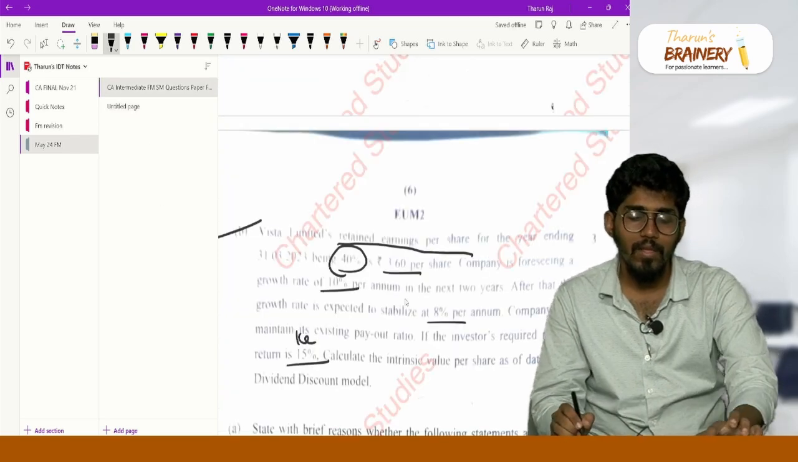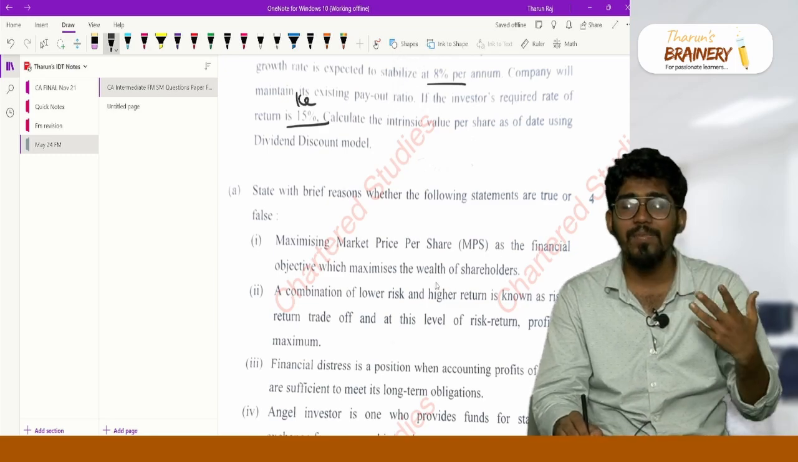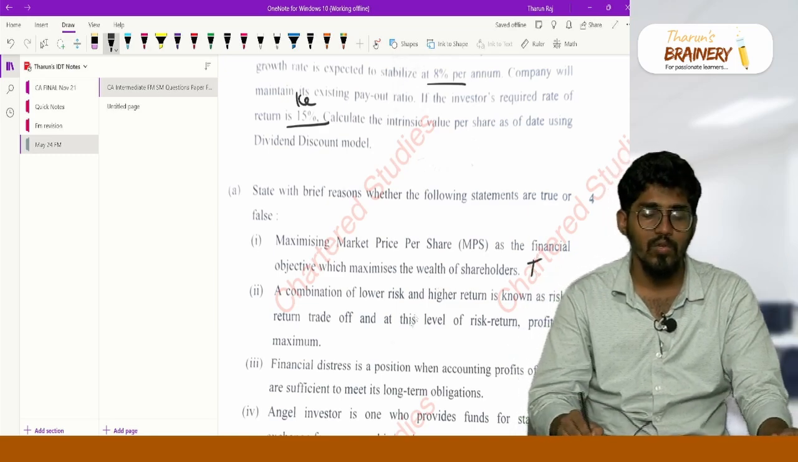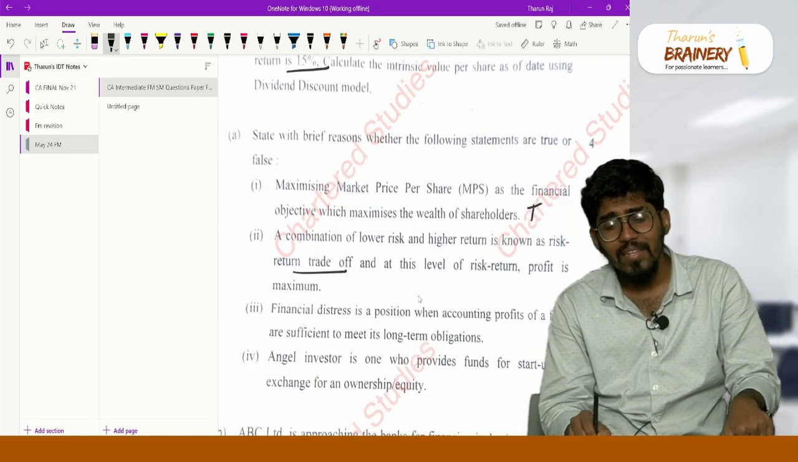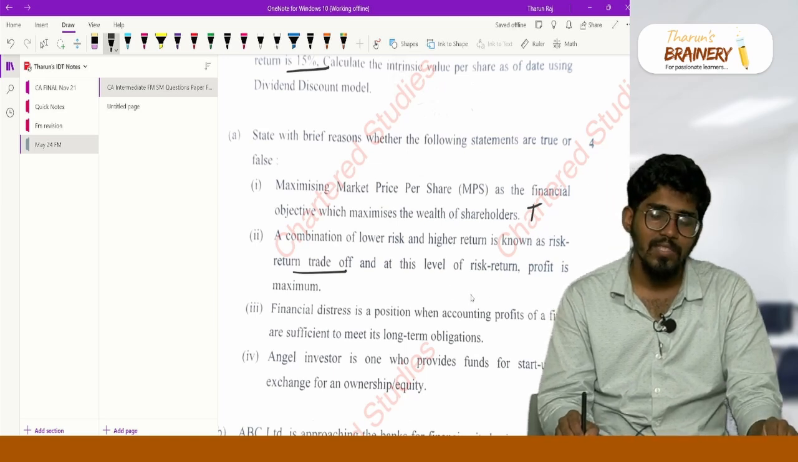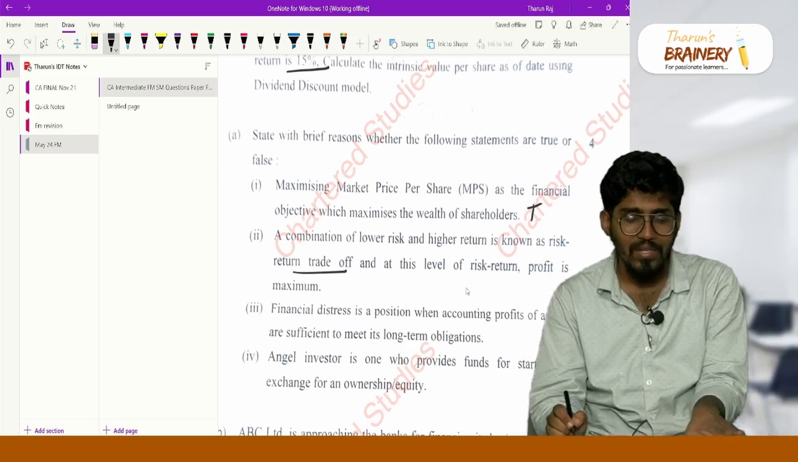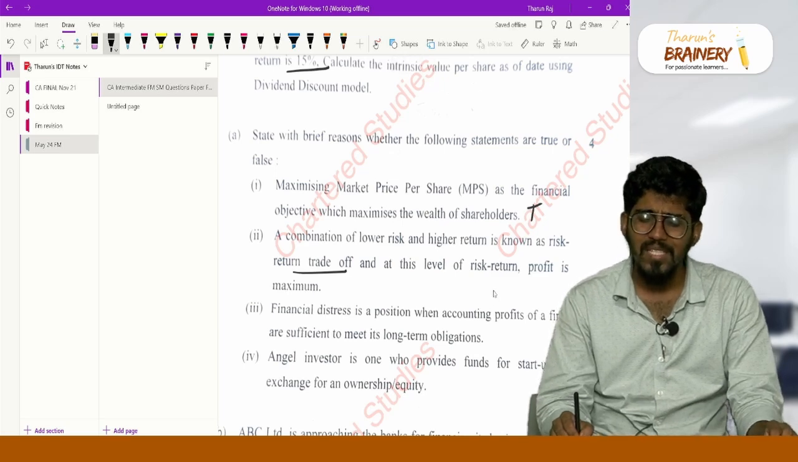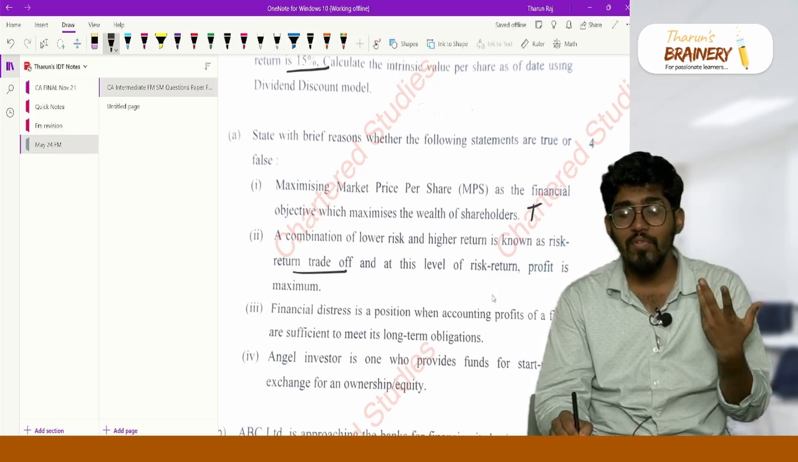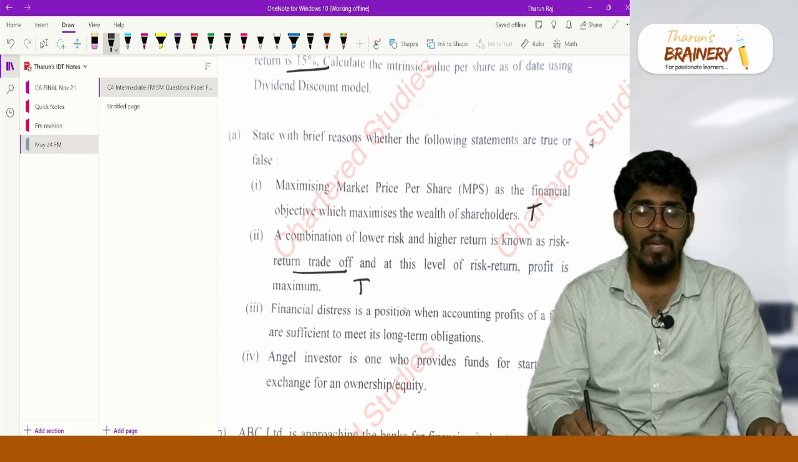So now these are the theory questions. Maximizing market price per share as the financial objective: wealth maximization is nothing but market price maximization. I always say this is true. The combination of lower risk and higher return is called the risk-return trade-off. That is correct. At this level of risk-return, profit is maximum. I don't think profit will be maximum, benefit will be maximum, but wherever there is more risk, there is more profit, correct? Higher the risk, higher the return. So it can be true, it can also be false, depending on the interpretation, but let me say true here, because with the risk-return trade-off I will have more profit.